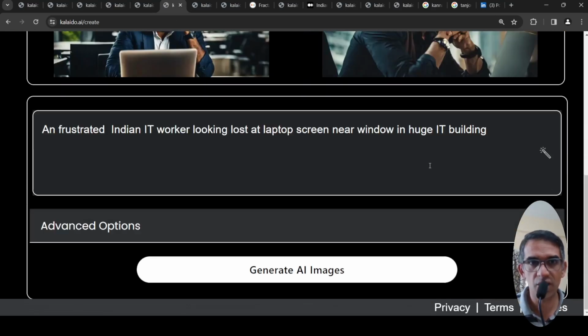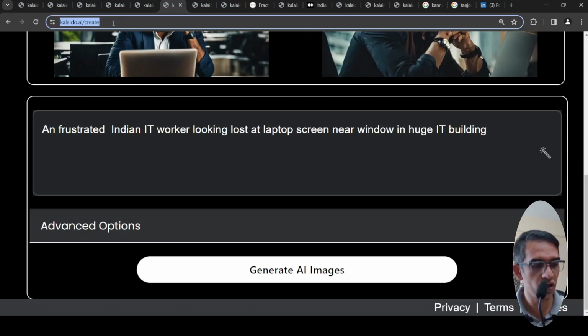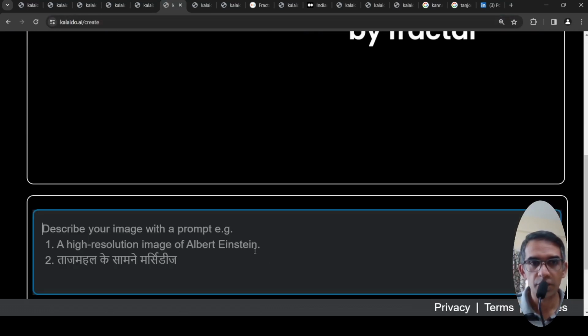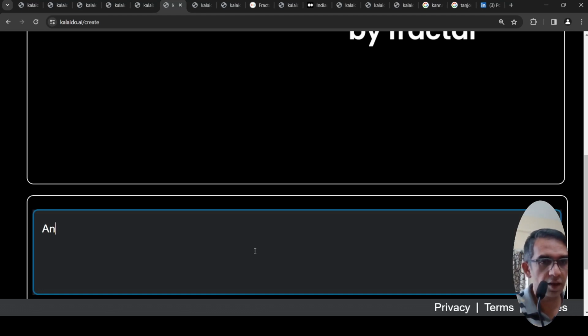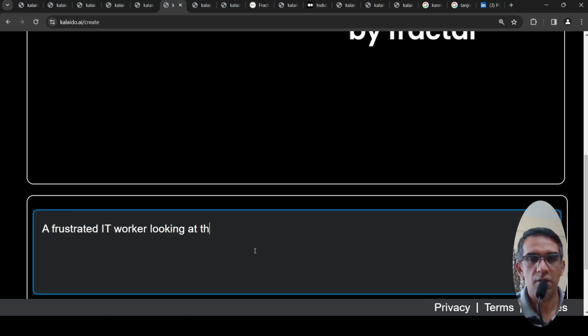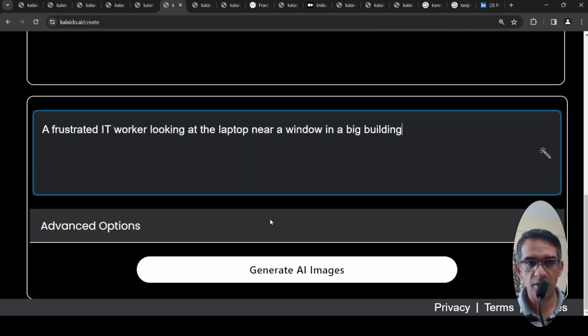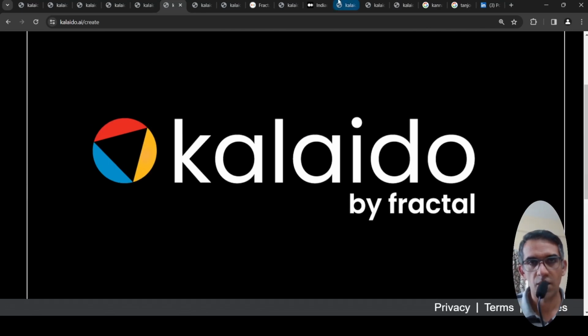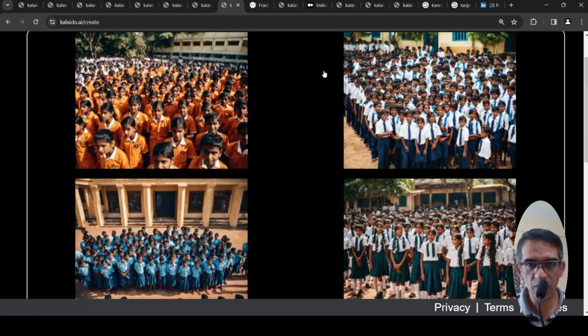So did it actually finish completing over here? Maybe I'll refresh the page. And I'll put a prompt again saying that a frustrated IT worker looking at the laptop near a window in a big building. And let me generate this. Okay, it takes some time for the generation. In the meanwhile, we can look at some other prompts.